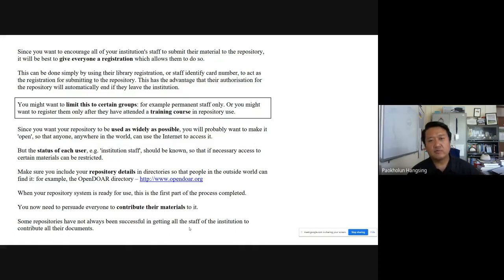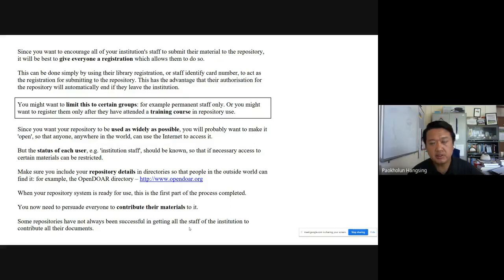Only when we register them can they submit. So they should be encouraged, and then they should be given a registration so that they can become part of the institutional repository. There are many ways of doing this registration of the members of the institution.